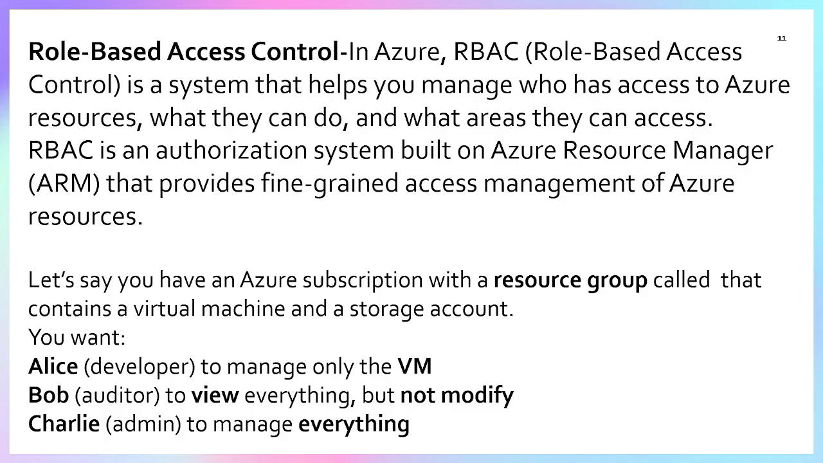Person two, Bob, who is the auditor, has to view everything but not modify. Person two can view everything but does not have any right to modify anything, right? Charlie, who is the admin, manages everything. So we have three types of person: developer, auditor, and admin. Admin has everything, the developer manages some resources like the VM, and Bob has access only to view everything, right? So how will we manage it?